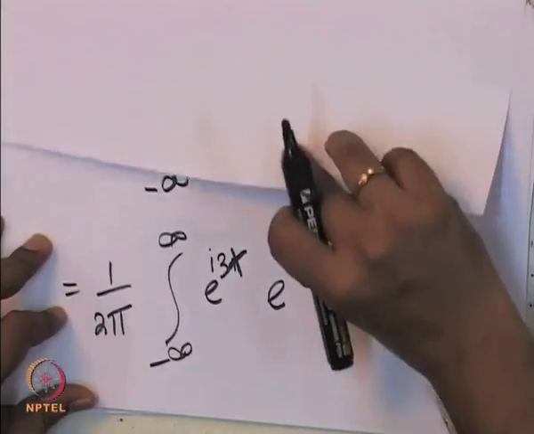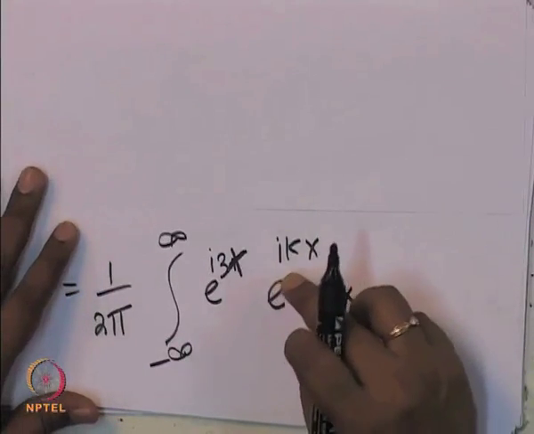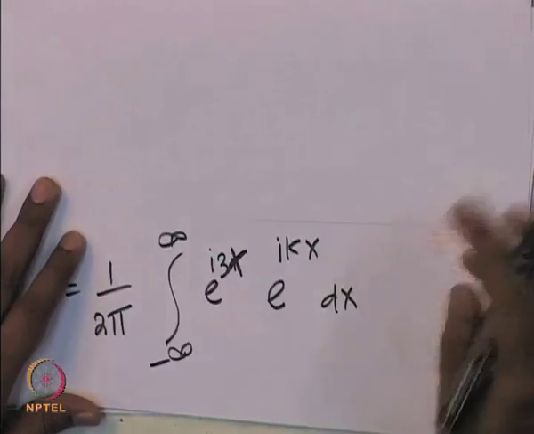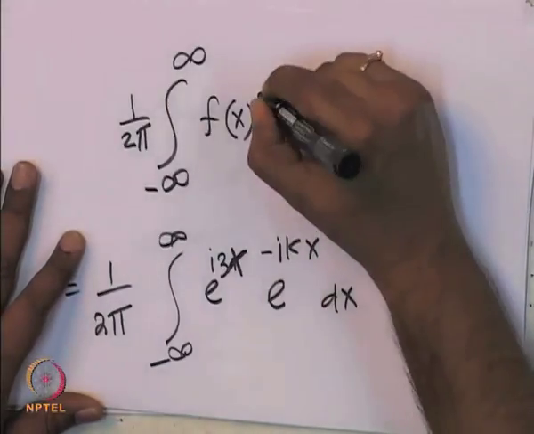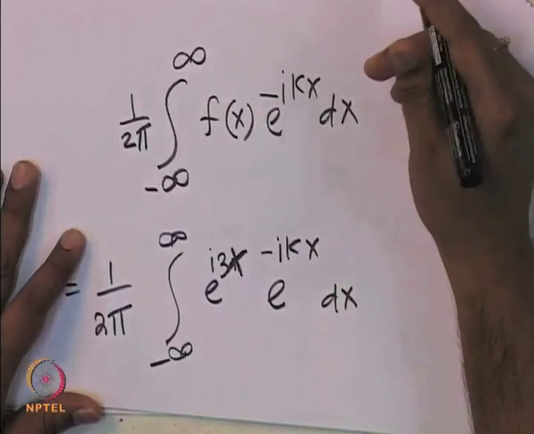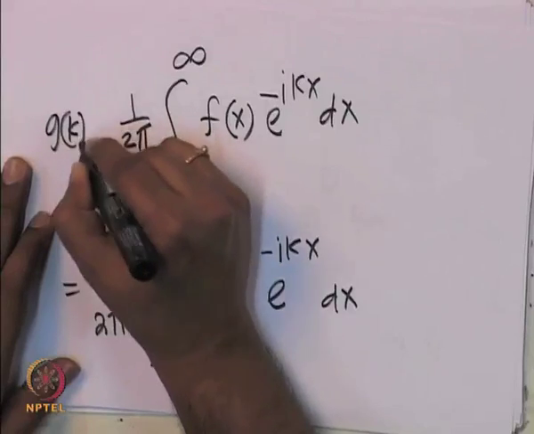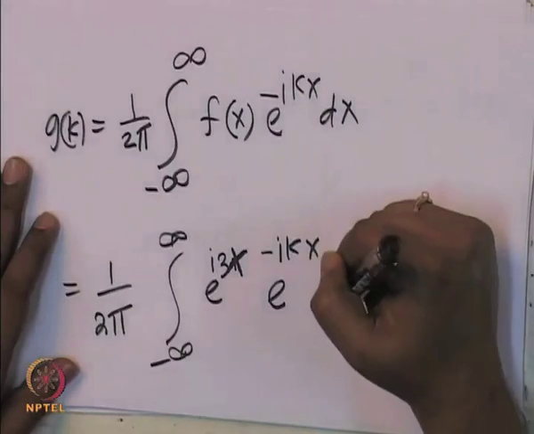Now, e power 3x into e power i k x can be written as, sorry, there is a minus sign. I am just going to use this definition with a minus sign, because that is what we discussed. So, this is my g of k.